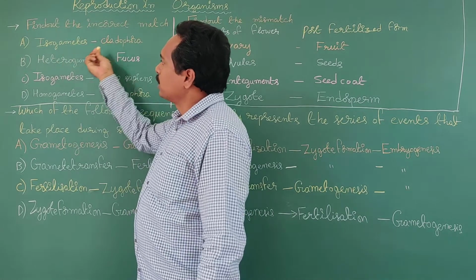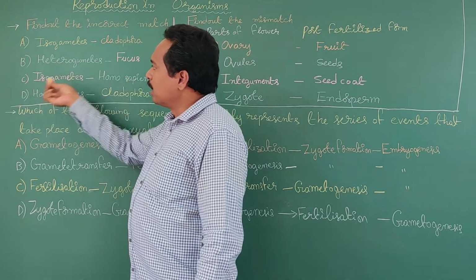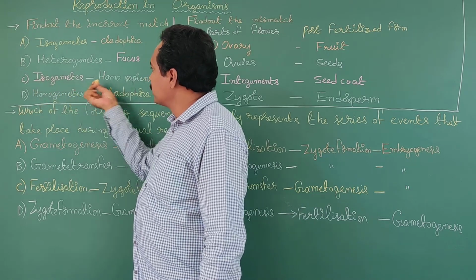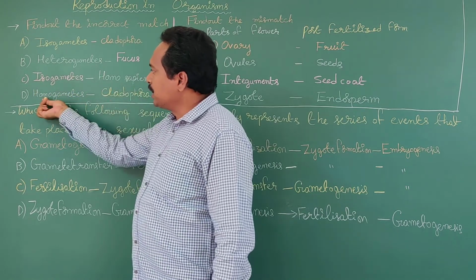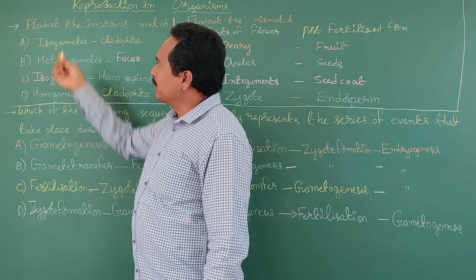Option A, isogametes, Cladophora. Option B, heterogametes, Fucus. Option C, isogametes, Homo sapiens. Option D, homogametes, Cladophora.